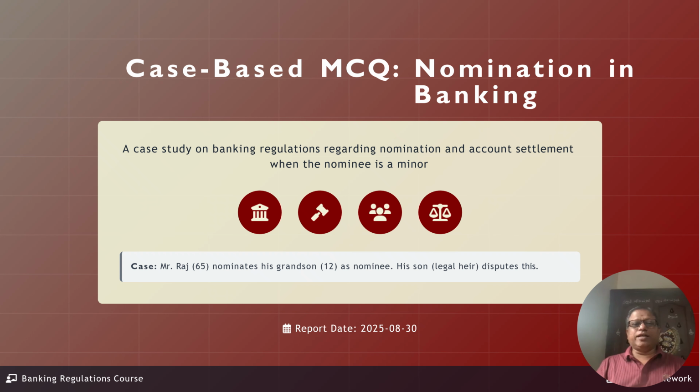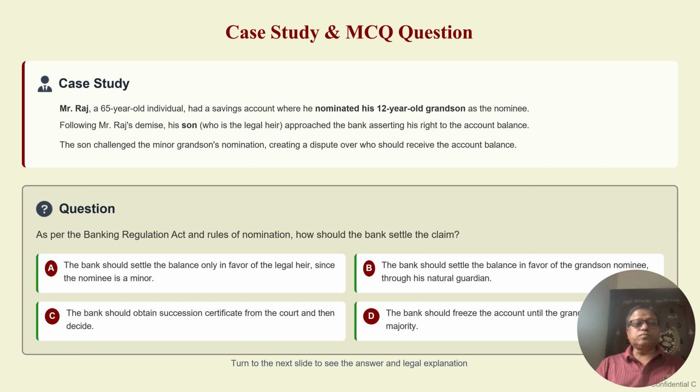So today's case study is about nomination in banking. This case is all about one Mr. Raj, who has a bank account in one of the leading banks. He is a senior citizen, and he nominates his grandson. In his demise, whom should the bank settle the account to? To his legal heir, that is his son, or to the actual nominee, his grandson? That is what the case is all about. Let's go into the case now.